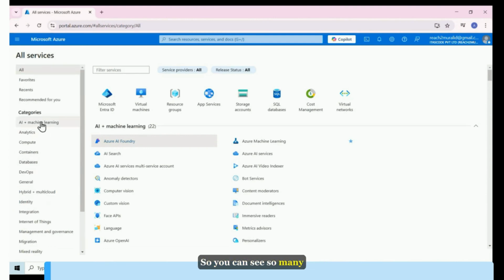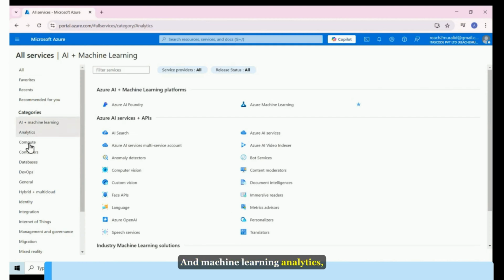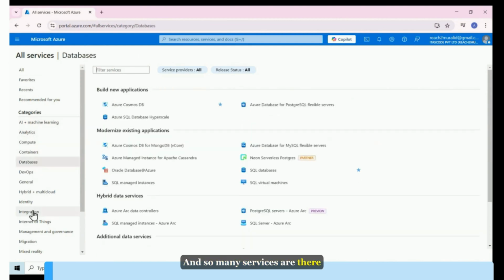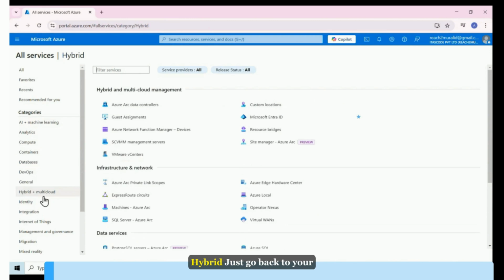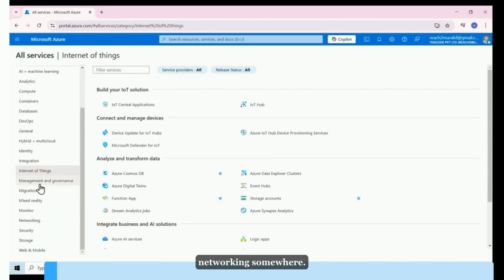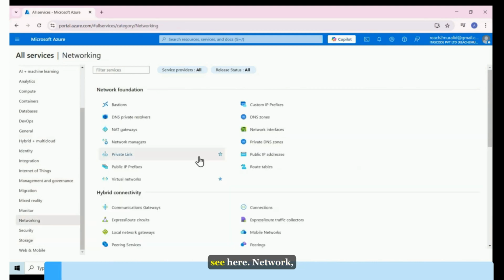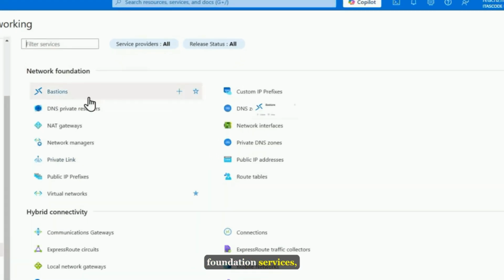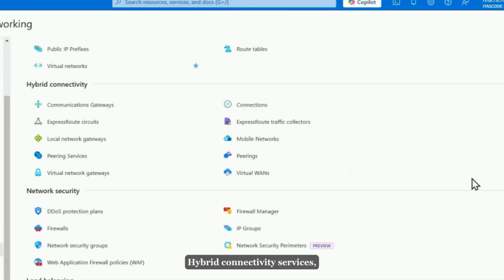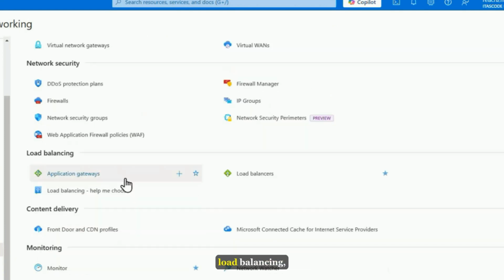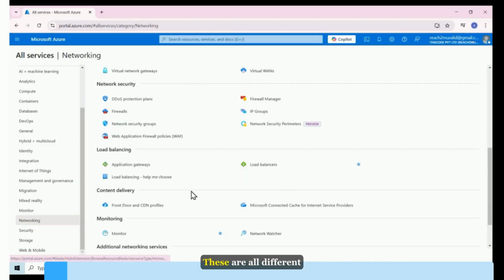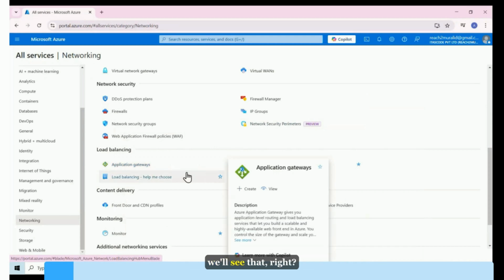You can see so many services are there: AI and machine learning, analytics, IoT, identity, hybrid. Just go back to your networking. Somewhere it is there. Networking. You see here: network foundation services, hybrid connectivity services, network security services, load balancing, content delivery. These are all different services, right? While discussing these services, some of the services will work on specific layers. While discussing each topic, we'll see that.